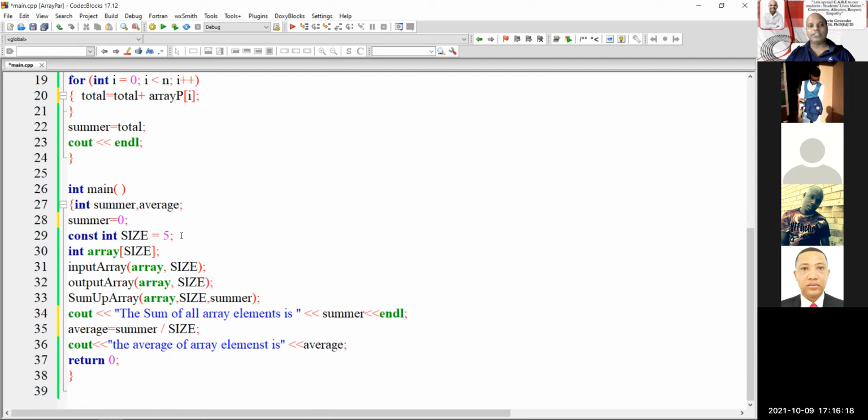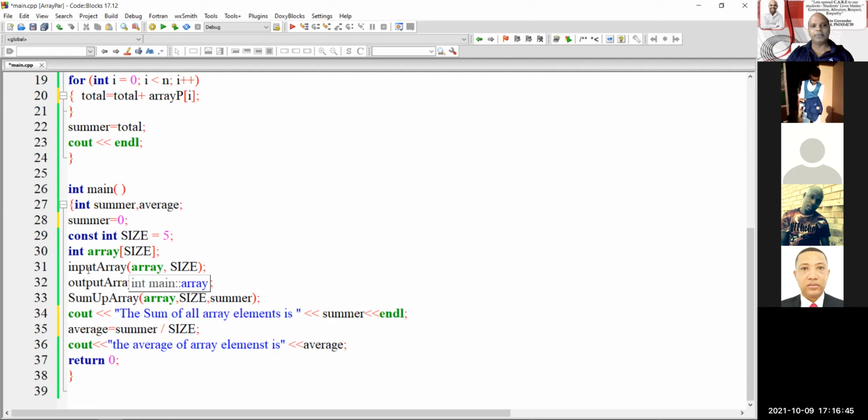Okay, Chantal? So when I'm passing it across, I need to specify that there are 5 elements to this array. Here I am declaring the array size, input array. So when I'm passing across, I want to pass it with the name of the array and the size, which is the 5 elements.